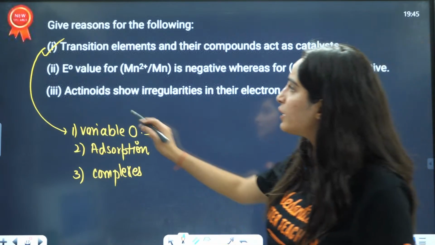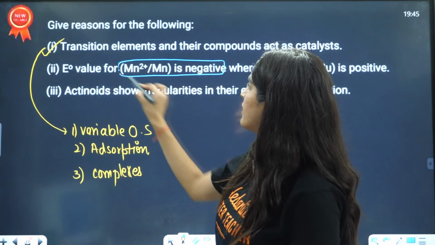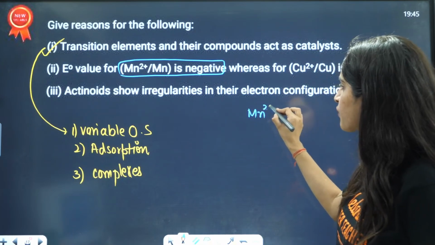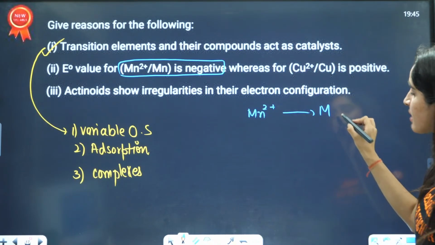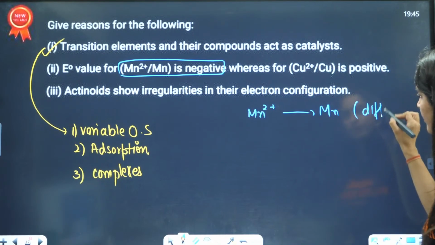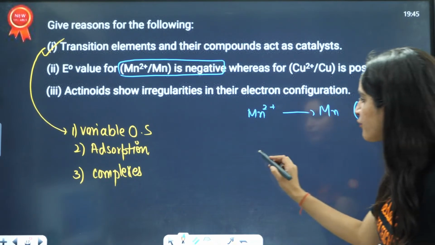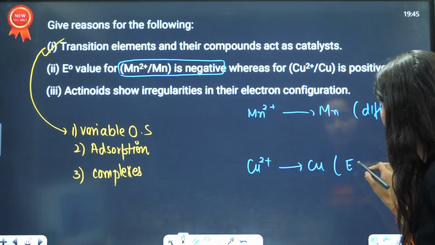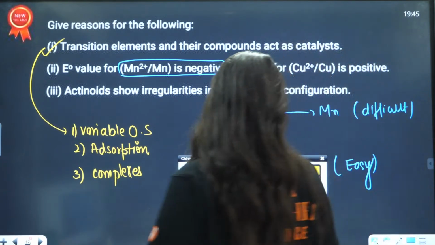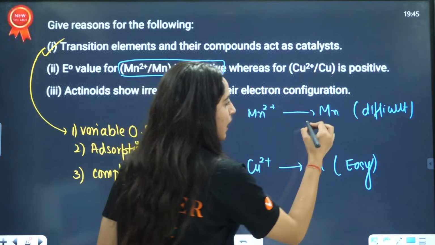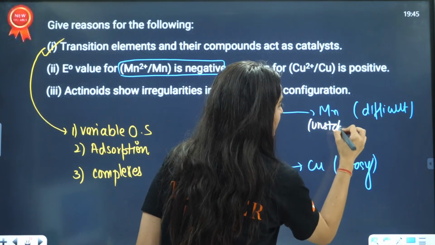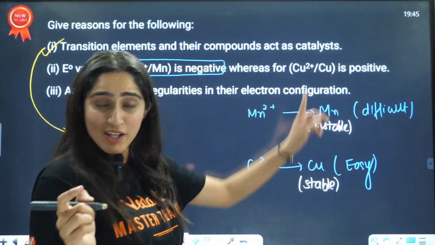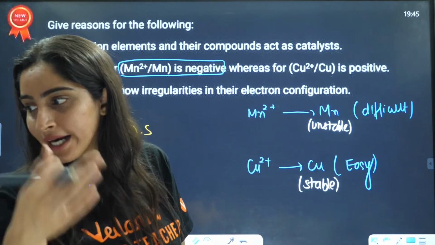Then the question is: E0 value for this is negative. From the question only you will get an idea. That means going from Mn2+ to Mn is a difficult thing to achieve. But from Cu2+ to Cu, it is easy. This simply means that Mn will be unstable, which is why it is difficult to achieve, and Mn2+ must be stable. From the question only you will get an idea what to write in the answer.